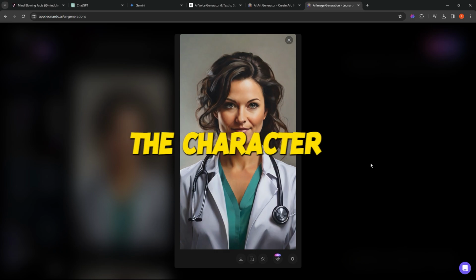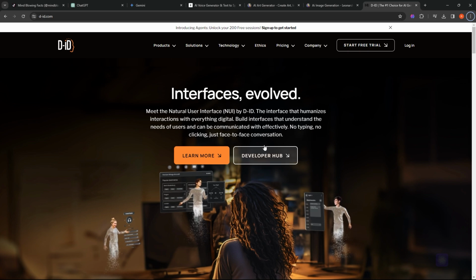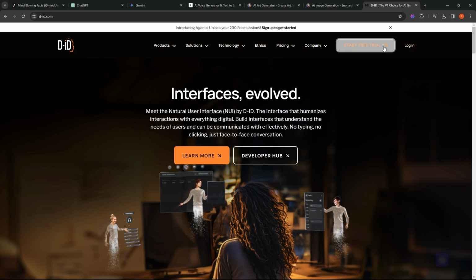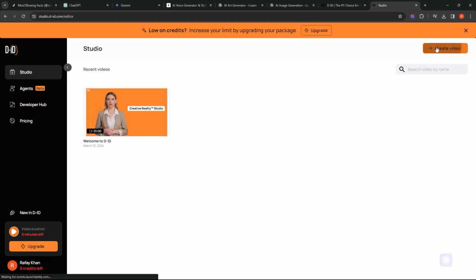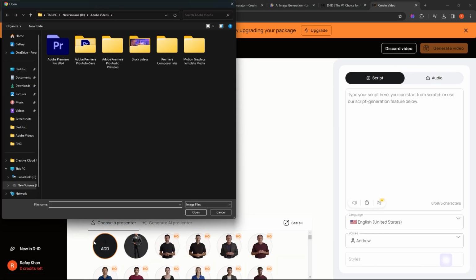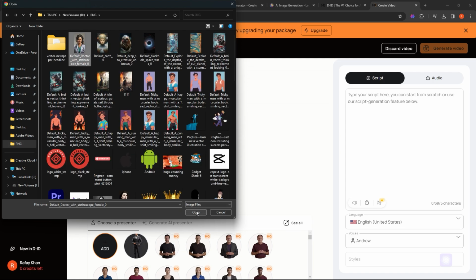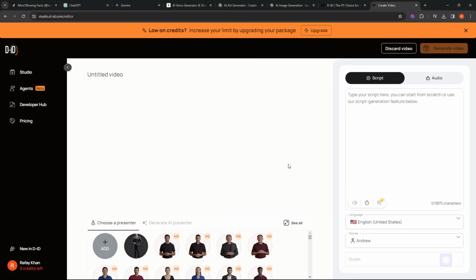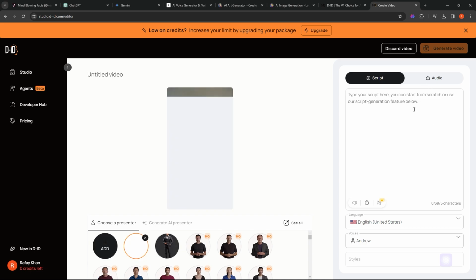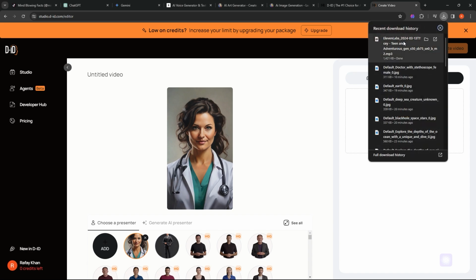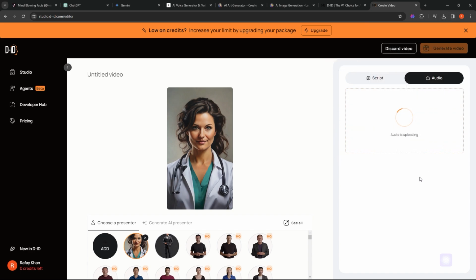Next, we need to animate the character to make it a talking avatar. For this, we'll use Studio D-ID. To get started, you'll need to sign up, and upon doing so, you'll receive 20 free credits. Once you're on the designated page, click on the Create Video button. Here, you can upload your character by clicking on the Add button. Afterward, you have the option to either type your script or upload an audio file for voiceovers. I'll be adding the audio file and then clicking on Generate Video. Within a few seconds, your talking avatar video will be generated and ready for download.